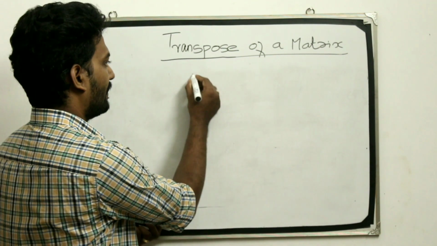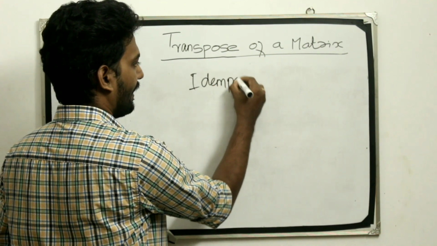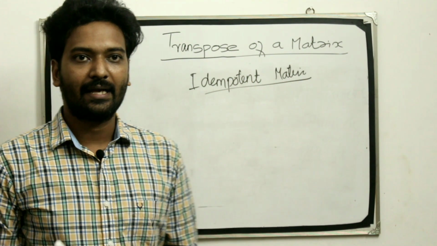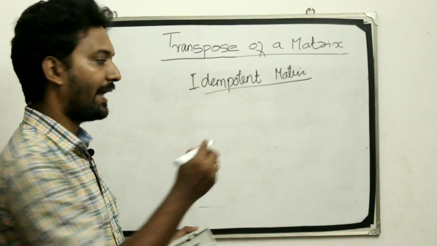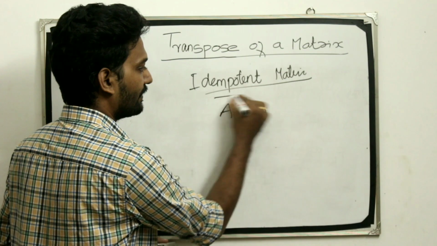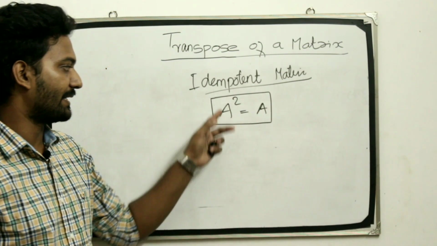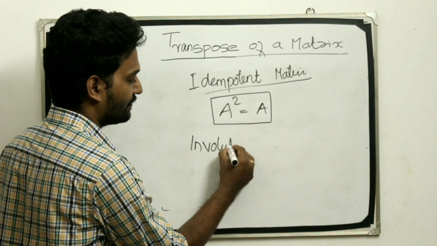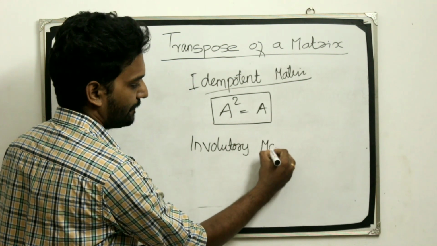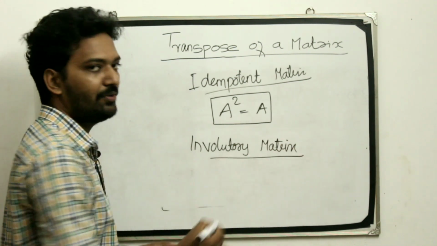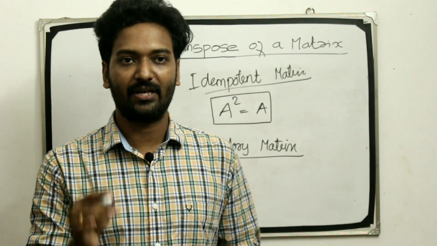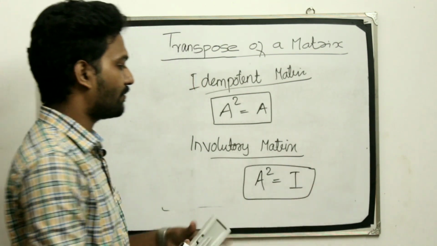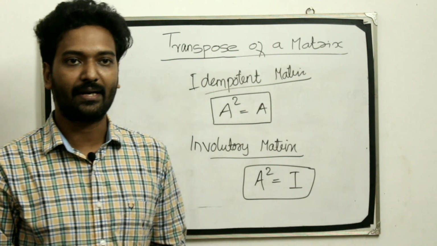Idempotent matrix. A square matrix A is called idempotent if A square is equal to A. Next is the involutory matrix. A square matrix A is called involutory if A square is equal to I.